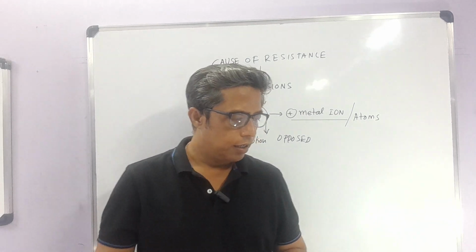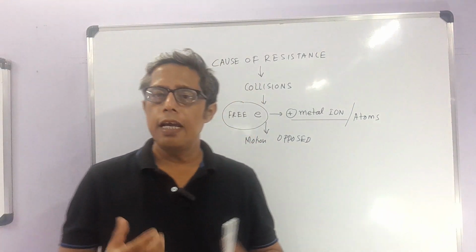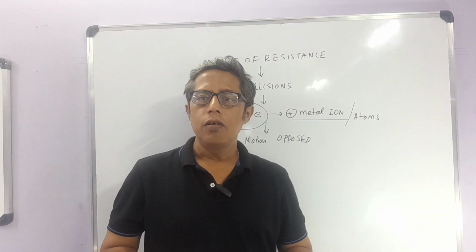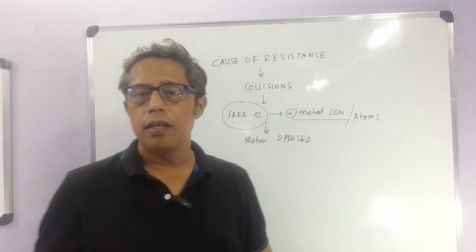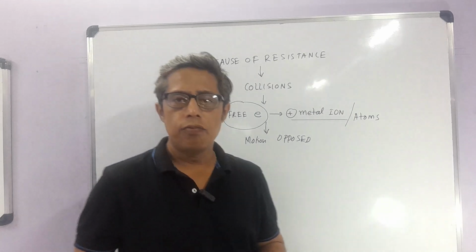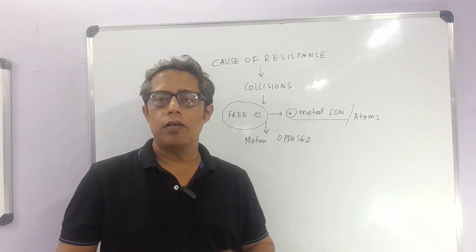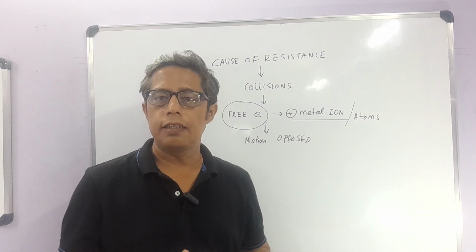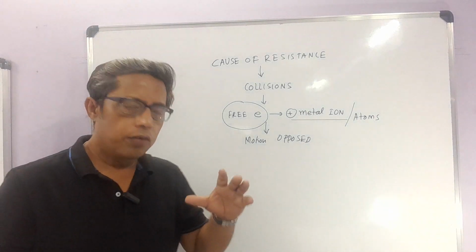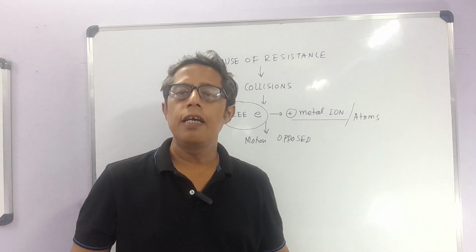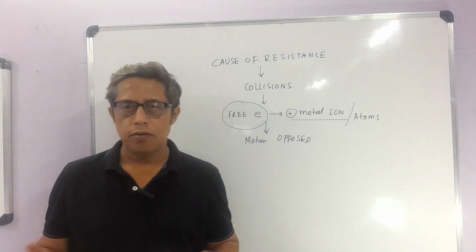An insulator has very few free electrons, so the opposition is higher, resistance is high, and the flow of current is not good, or it may not flow at all, depending on the insulating nature. Okay. So free electrons are very few in an insulator or bad conductor.